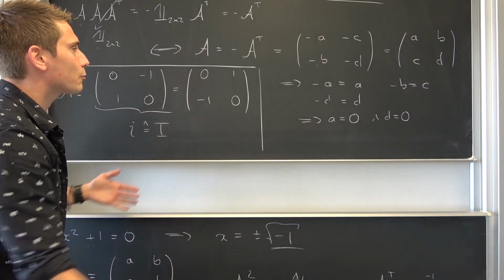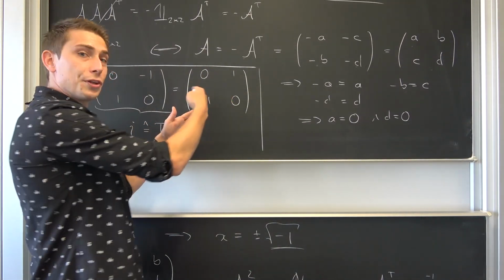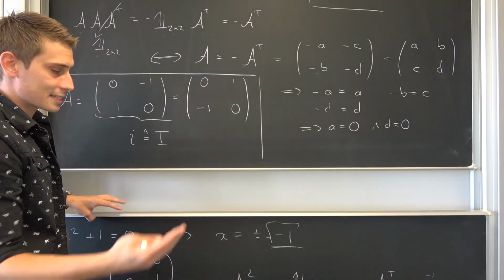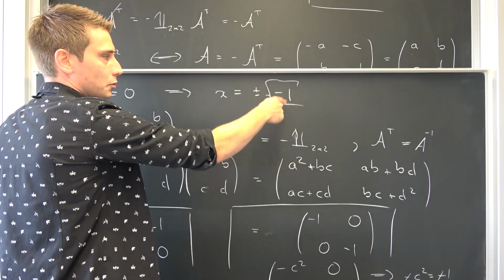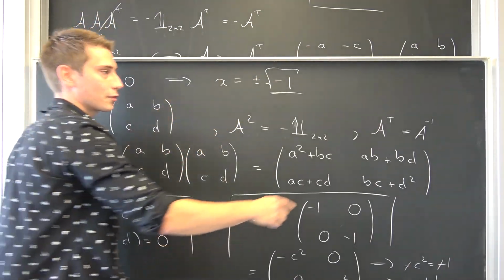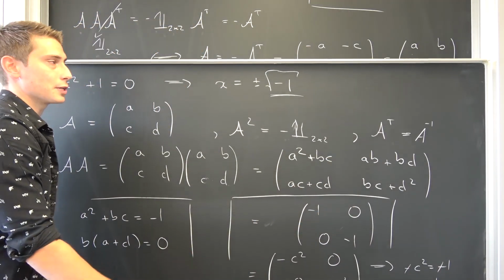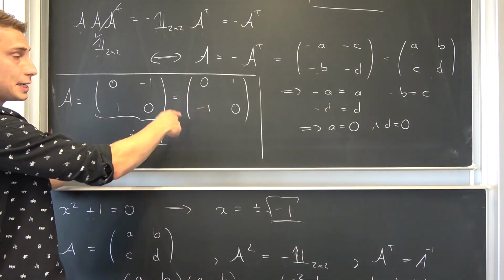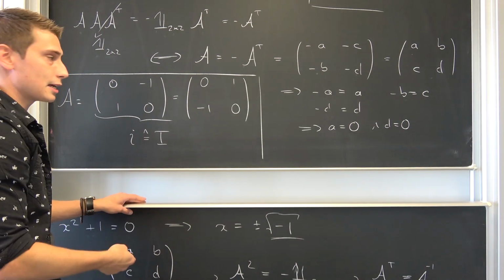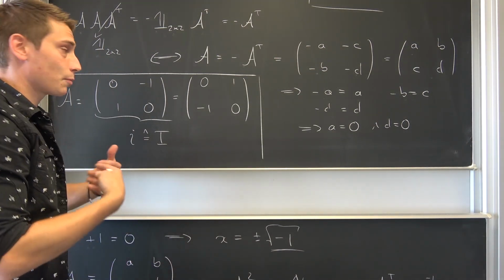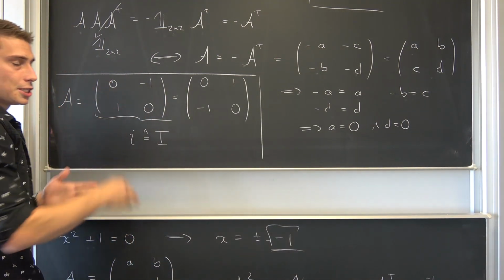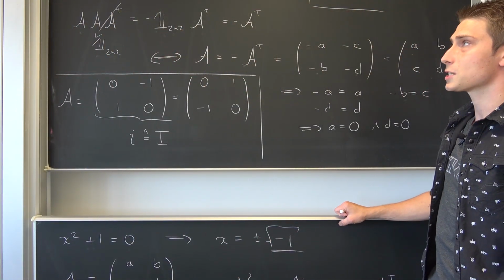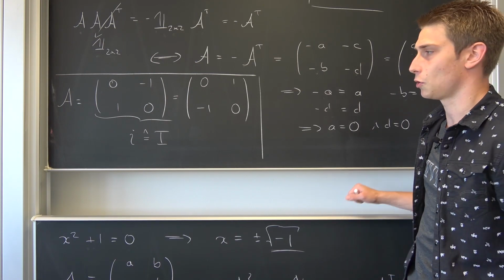Now you might ask yourself, well, why do you not call this thing right here the imaginary unit I? Well, it's just like I said in the beginning, we have this ambiguity right here. This just has to do with the fact that this is an orthogonal matrix. And it really doesn't matter which one you actually choose as being your I. It's going to result in the same thing. I, for myself, like to use this thing as the imaginary unit, and this is why we are going to do this.